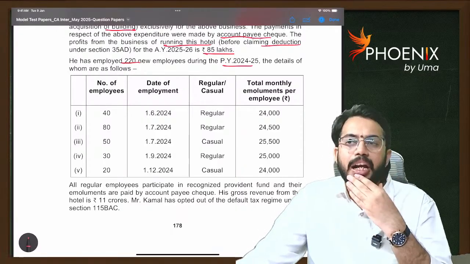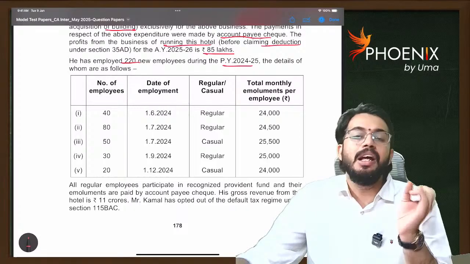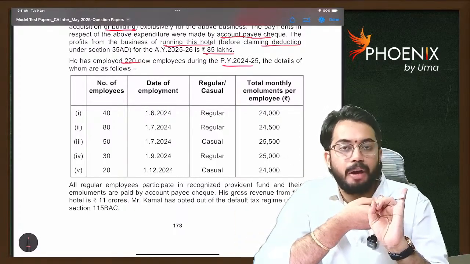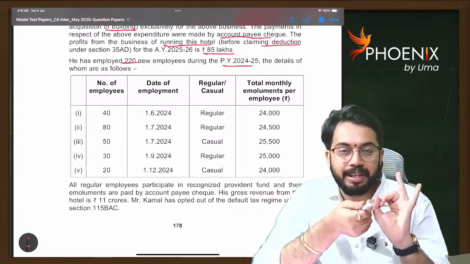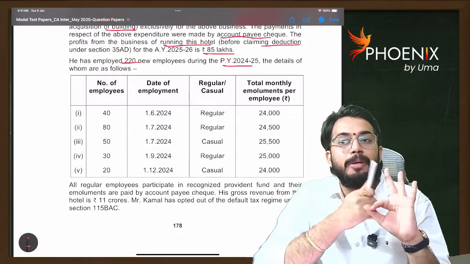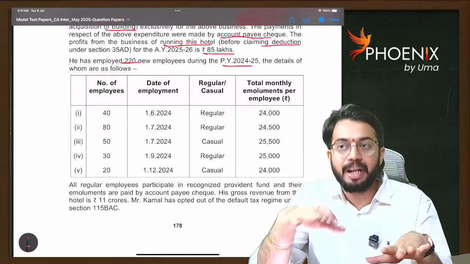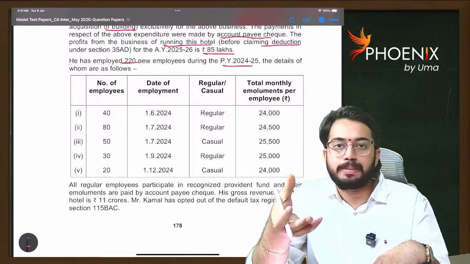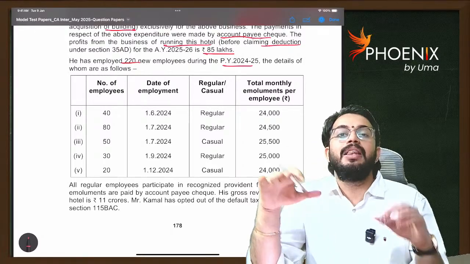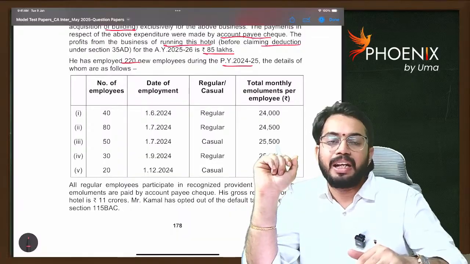Now, there are some conditions: the additional employees should participate in a recognized provident fund, they should work for more than 240 days in a previous year, and their salary should be up to 25,000. Whenever these conditions are satisfied, then for those additional employees, out of the emoluments paid, 30% of emoluments will be allowed as deduction.